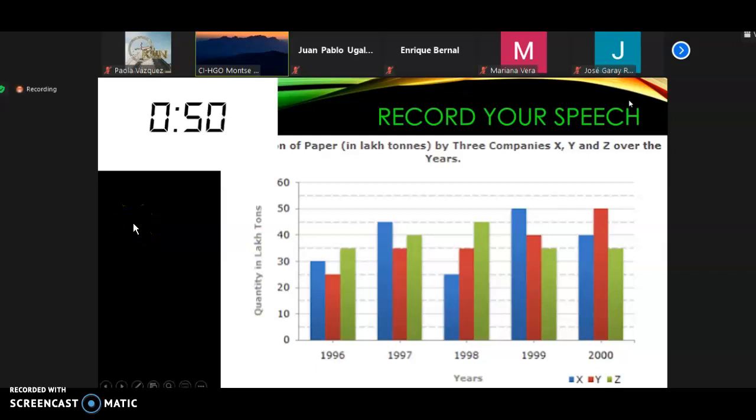The graph is telling me the production of paper of companies X, Y, and Z during 5 years. So, as we can see in the graph, the company G starts with the smallest bar in 1996, but by the end of the